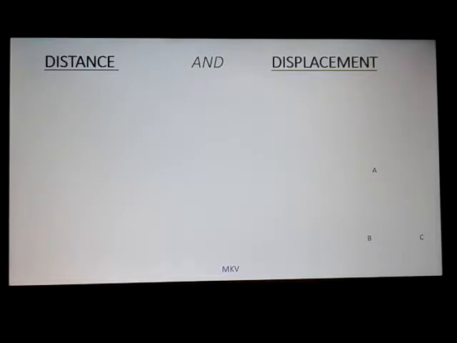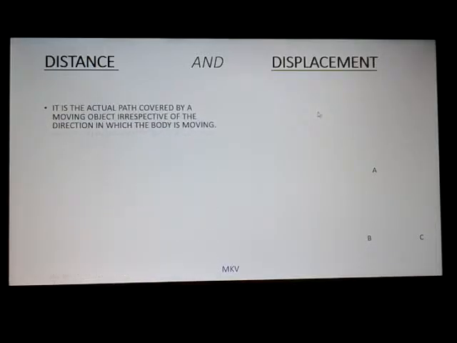Now let us discuss something about distance and displacement, which are important terms of the motion. Distance is the actual path covered by a moving object irrespective of the direction in which the body is moving. Displacement is the shortest path between the initial position and final position of the body.